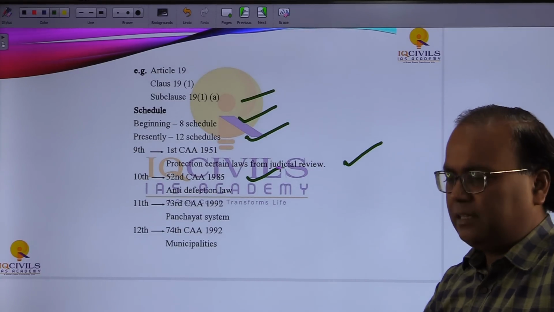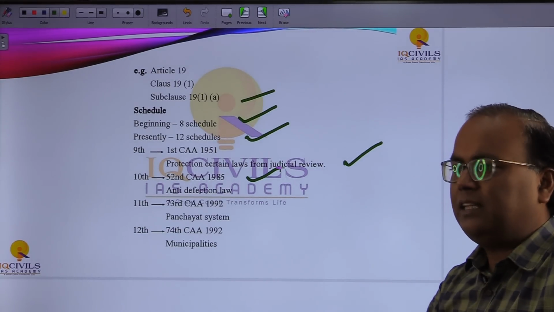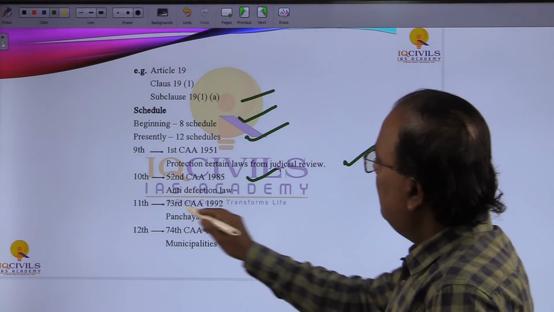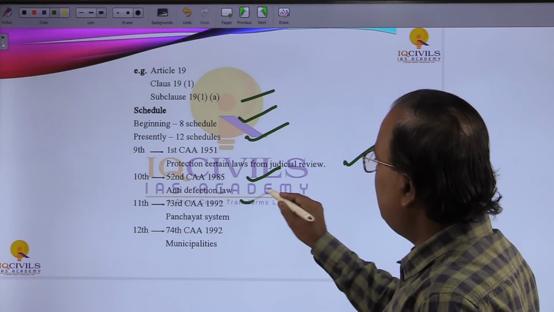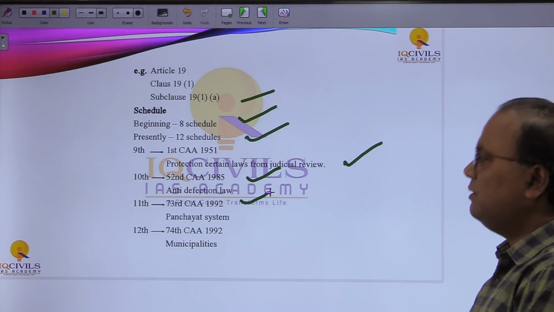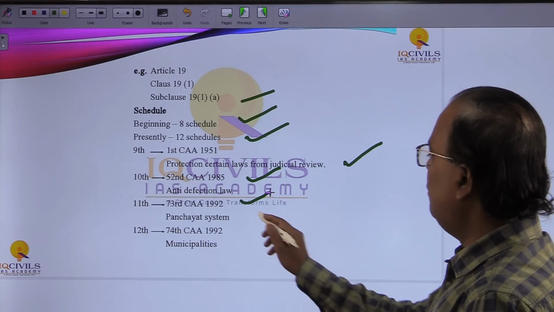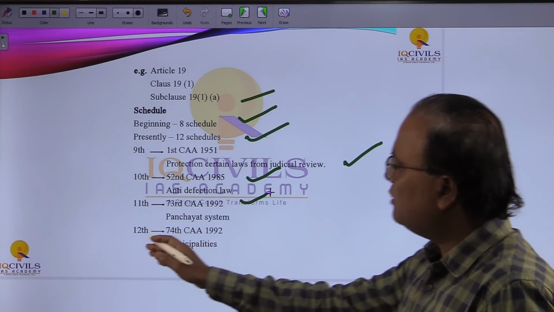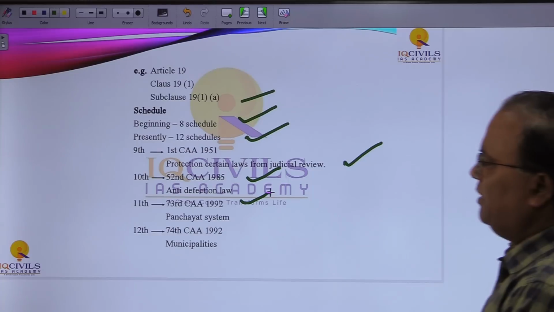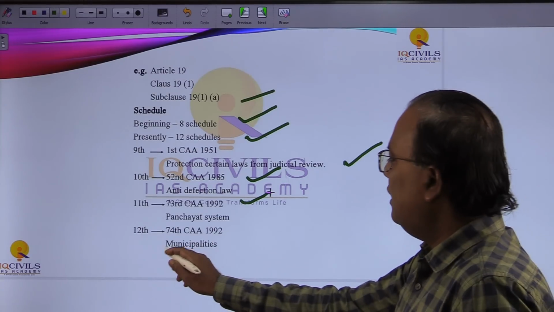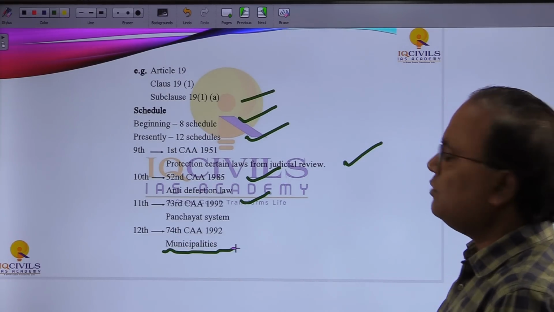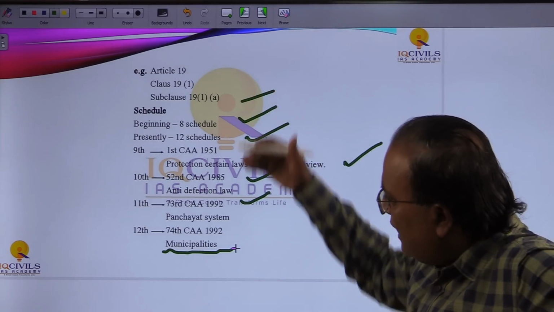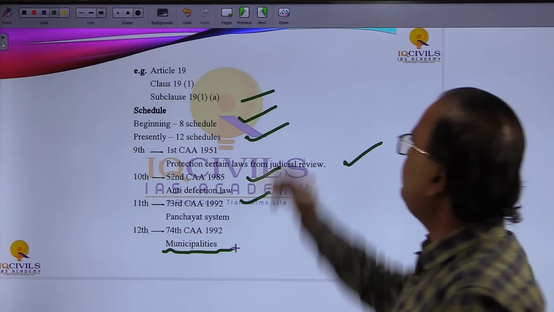Some time back it was quite in the news in Rajasthan, as you know. The 11th Schedule is from the 73rd Constitutional Amendment Act 1992, that is, the panchayat system, local self-government in rural areas. And the 12th Schedule is from the 74th Constitutional Amendment Act 1992, and it is related to the municipalities. So earlier it was 8, right now we have 12 schedules.